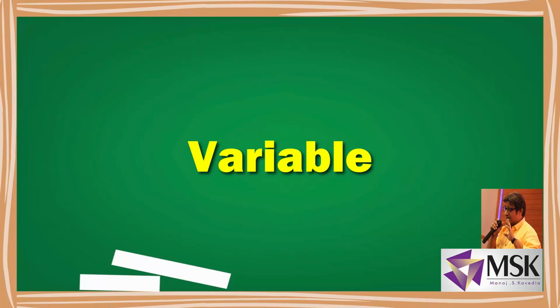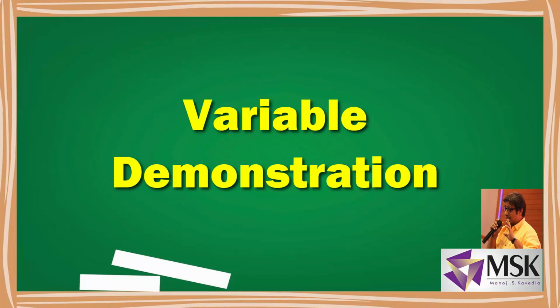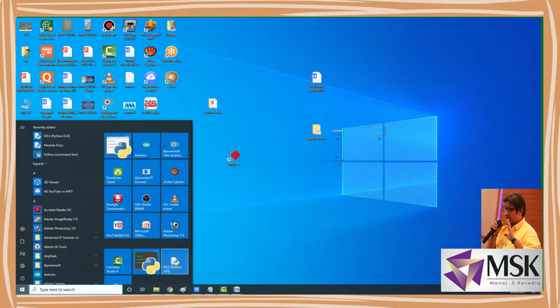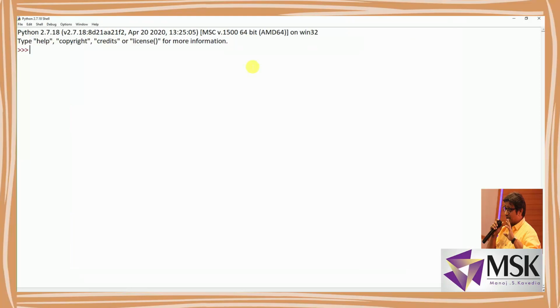Let's see a demonstration for the variable. I'll start my Python IDE. Here I'm writing num equal to 100, so the variable is declared.